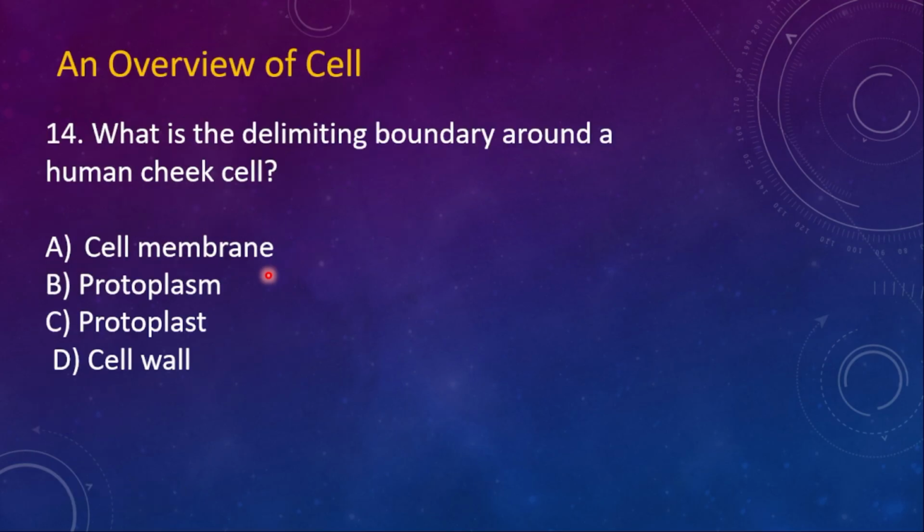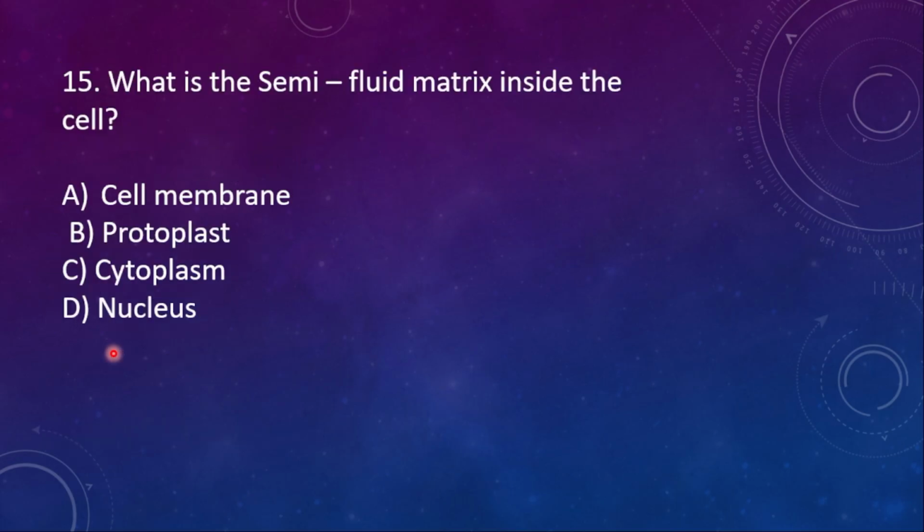An overview of cell. 14th question. What is the delimiting boundary around a human cheek cell? Boundary of the human cheek cell. Option A. Cell membrane. B. Protoplasm. C. Protoplast. D. Cell wall. And then here the right option is cell membrane. The boundary of the cell.